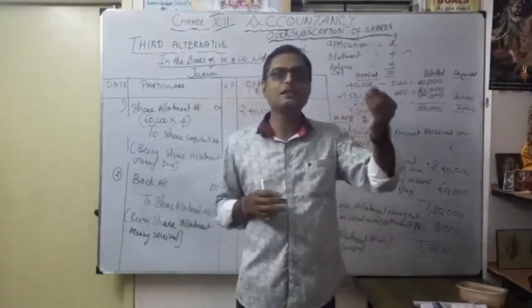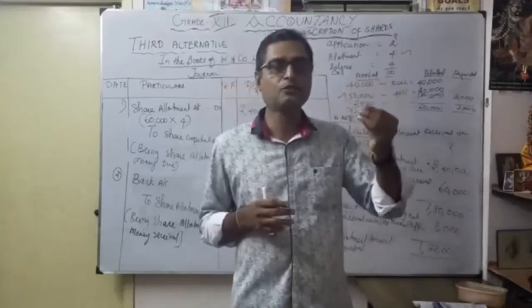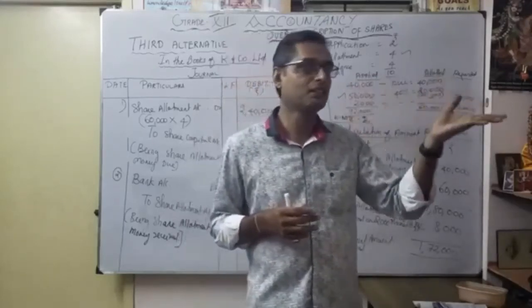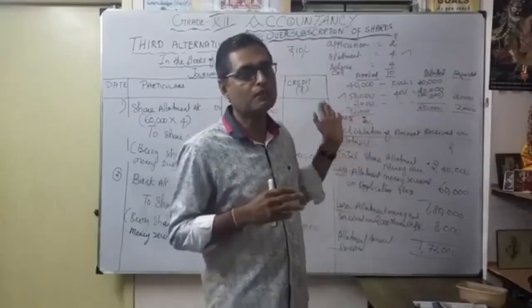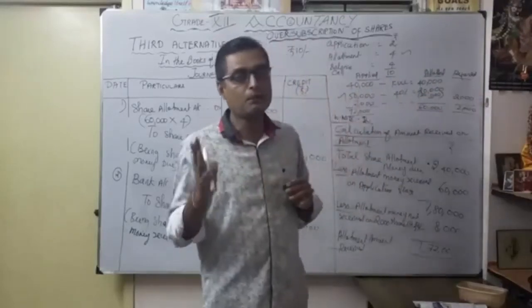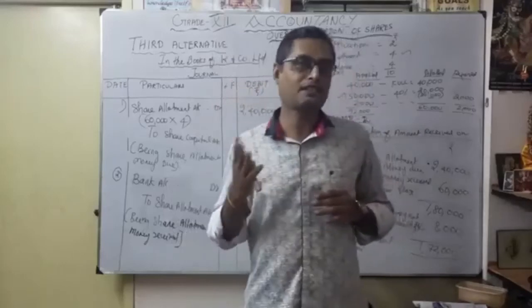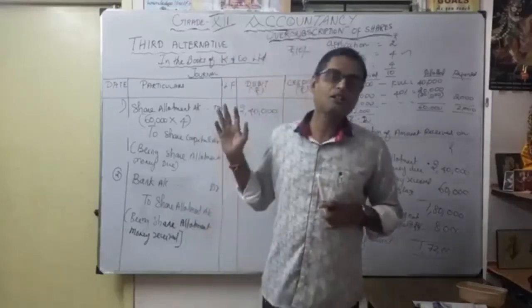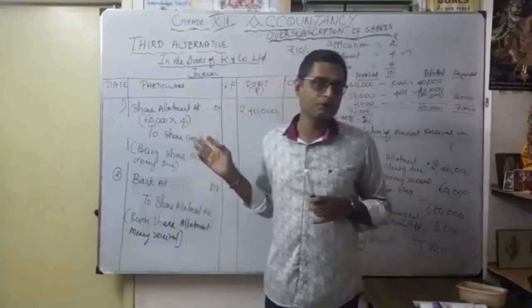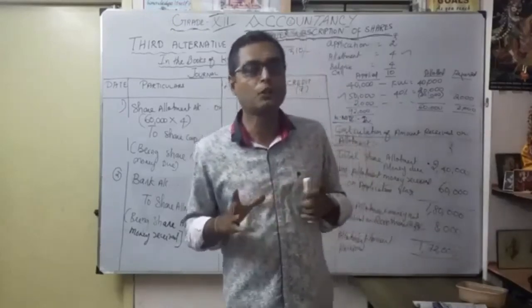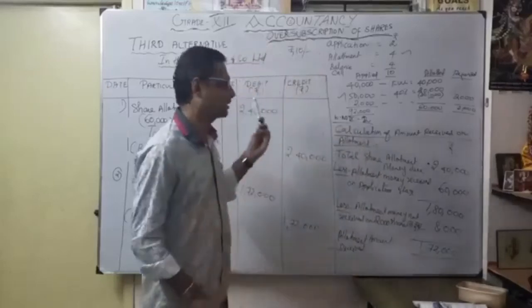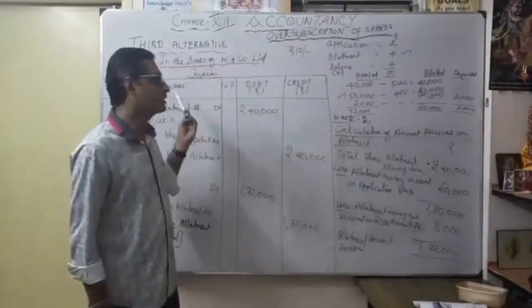For example, for every 5 shares they applied, we want to allot only 3 shares. Out of 5, only 3 shares. The third alternative is a combination of first alternative and second alternative. If you are strong in the preparation of the third alternative, the remaining 2 alternatives are very easy for you, you can do the problem. I hope that you understood this version, especially the detailed discussion of the third alternative.